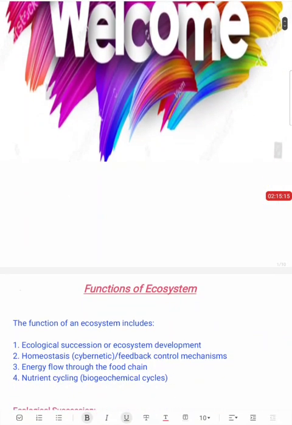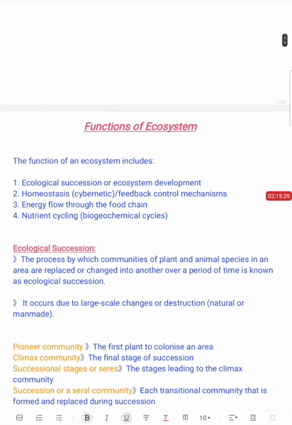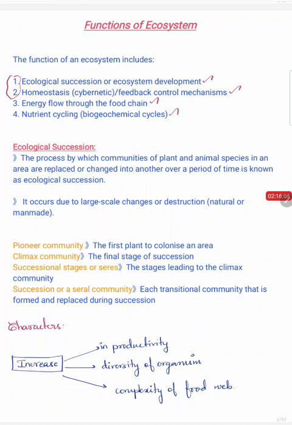Today we will be discussing the functions of ecosystem. In our previous lectures we have discussed in detail about the ecosystem, its properties, its types, etc. So today we will be discussing the functions of ecosystem. There are 4 important functions for an ecosystem: ecological succession, homeostasis, energy flow through the food chain, and nutrient cycling. In this lecture we will be discussing the first 2 functions of ecosystem, right? So, starting with ecological succession.